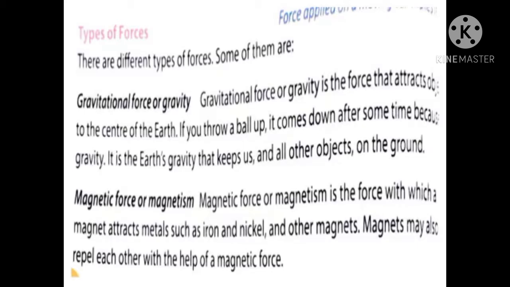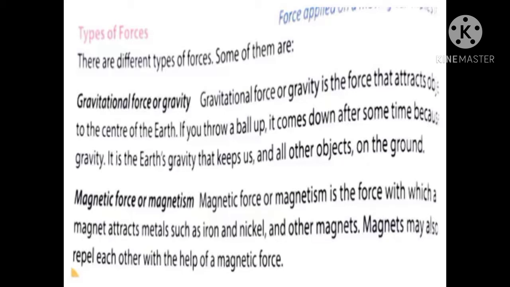Let us see the first one, which is called the gravitational force or gravity. As we know from our 3rd standard, we know what gravity is. So the force of the earth is called gravity. Gravitational force or gravity is the force that attracts objects to the center of the earth. If you throw a ball up, it comes down after some time because it is the earth's gravity that keeps us and all the other objects on the ground.